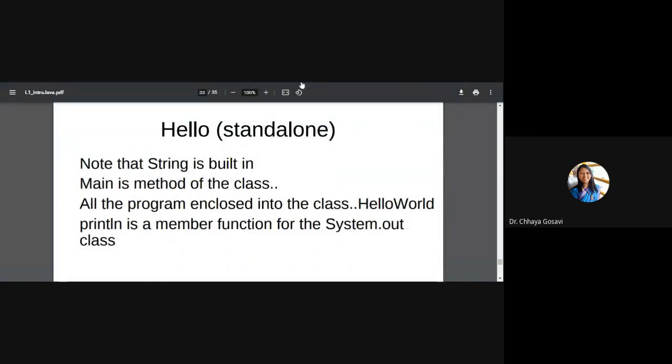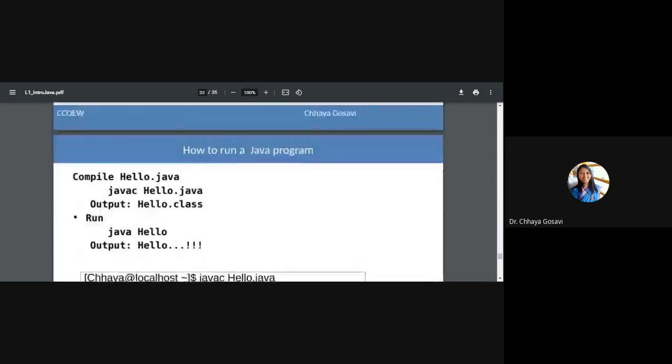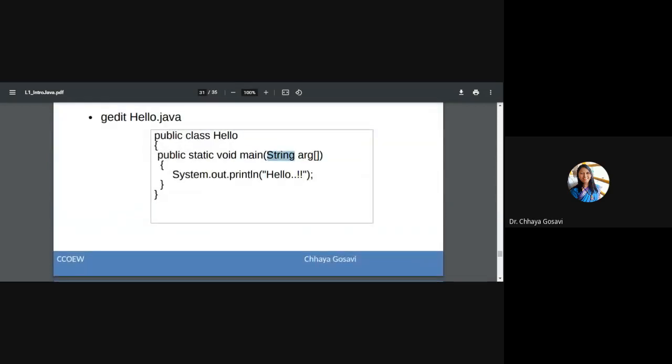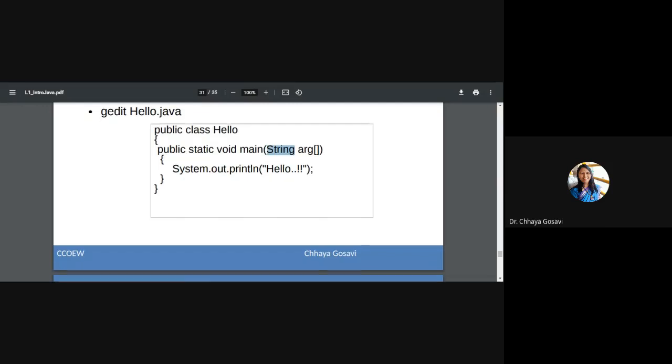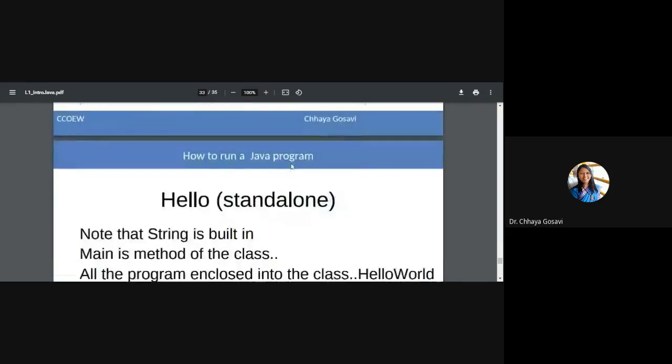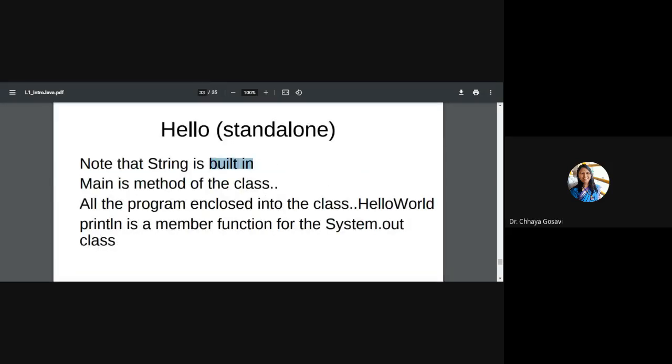So to note that string in main, here you can see string. String is inbuilt. You have done string operations in C language where you have considered string as a character array. You have to define that variable, character array string 1, right? But here string is inbuilt, a built-in data type.